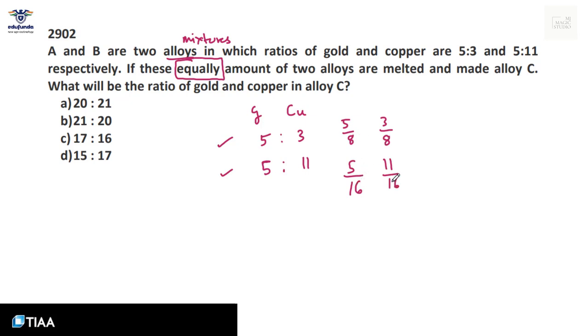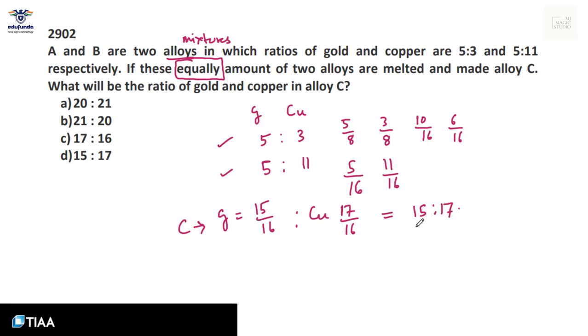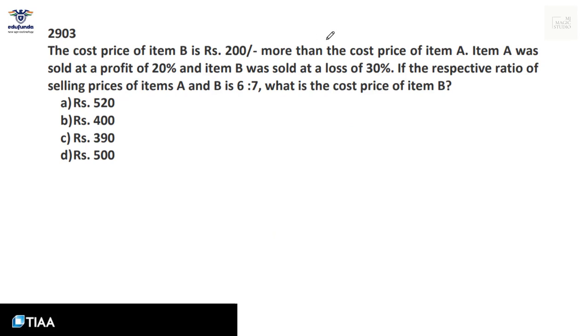Here the denominator is 8, here the denominator is 16. Let's just multiply this by 2 in the numerator and denominator. So this will become 10 by 16 and 6 by 16. Then total gold is 10 by 16 plus 5 by 16, that is 15 by 16, and total copper would be 6 by 16 plus 11 by 16, that is 17 by 16. So the ratio of gold and copper in the new mixture C would be 15:17. Option D fits in.